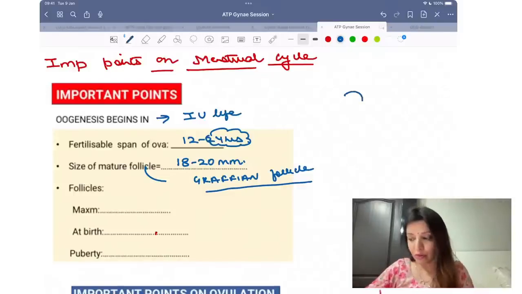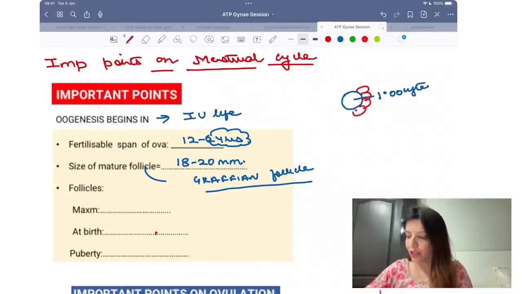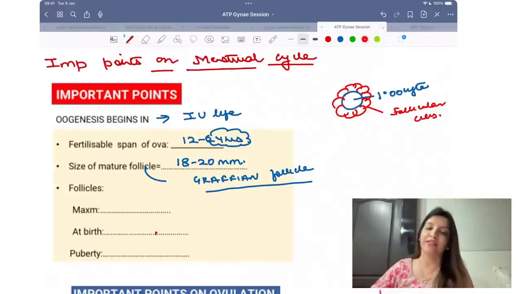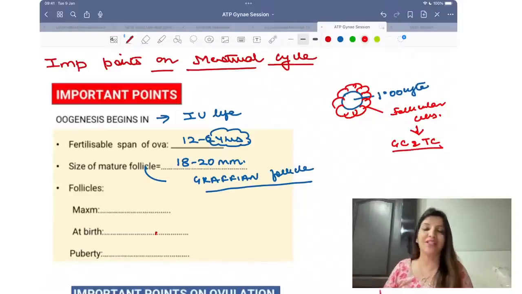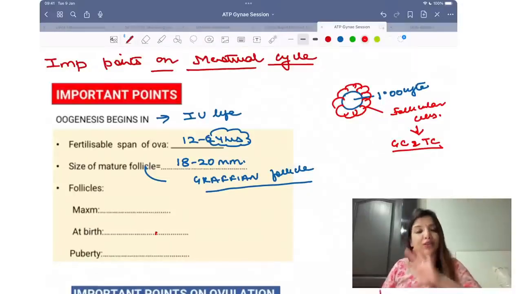I am sure all of you remember, I have told you in class, it is a primary oocyte surrounded by follicular cells, and these follicular cells then differentiate into granulosa cells and theca cells. GC is granulosa cells and TC is theca cells. So this structure is what is called as a follicle.